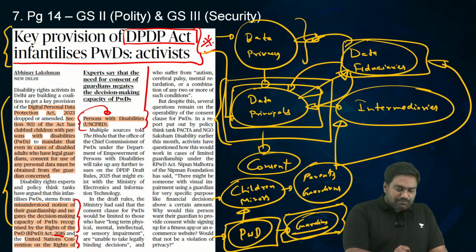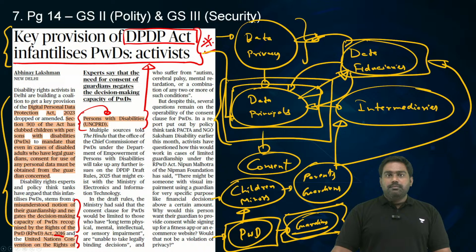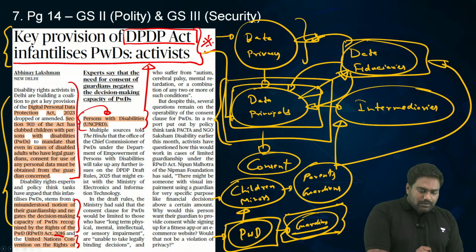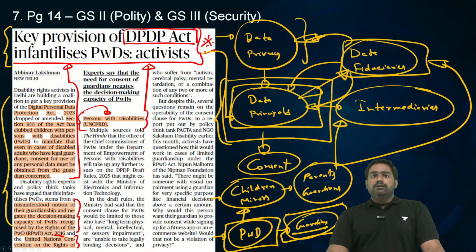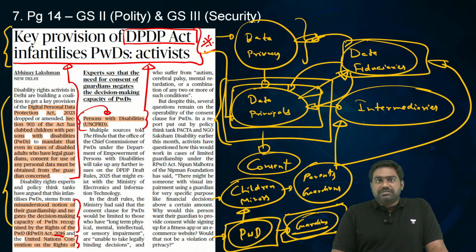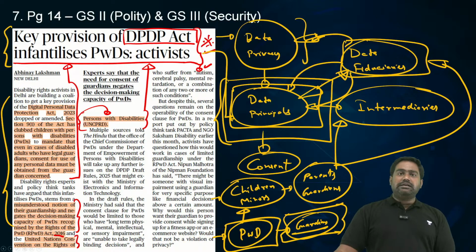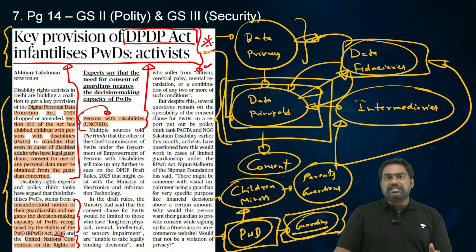So activists are demanding the government to make a correction, because those who have disabilities, they need not get consent from guardians, right? Apart from certain specific cases of disabilities, in most other cases, even those who are disabled, who are differently abled, right? They should be able to take their own decisions. They need not wait for guardians to give consent. So clubbing them with children, with minors, and making them get consent from their guardians is a disservice that the law will do to those with different abilities or those who are suffering with disabilities.